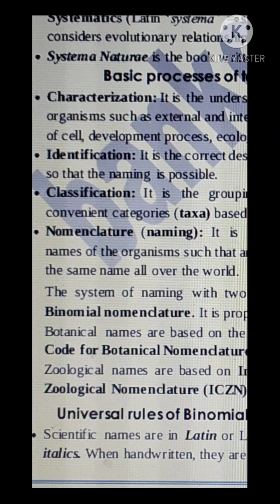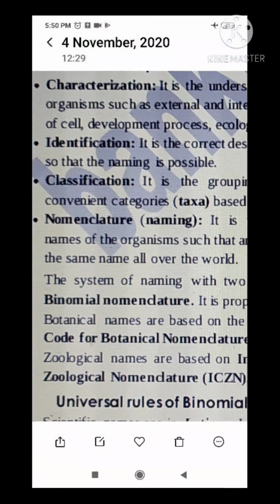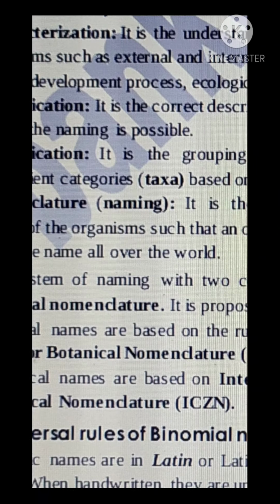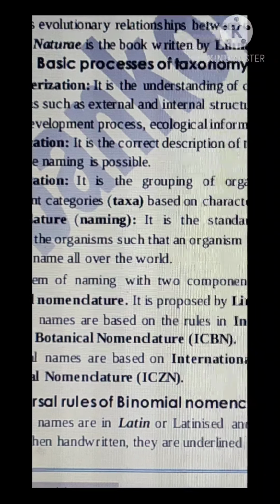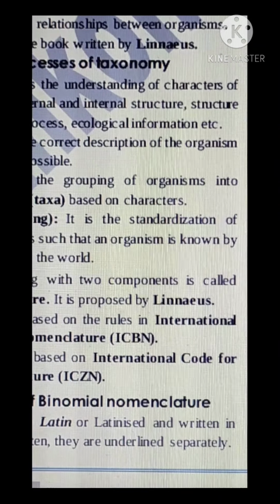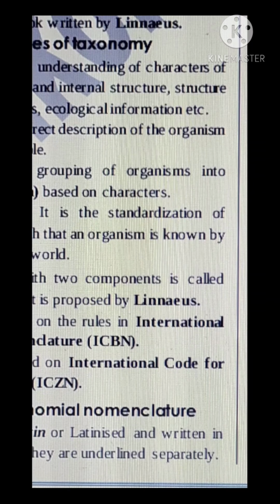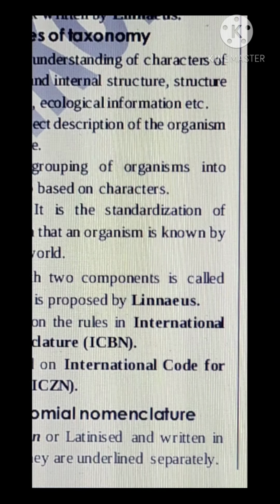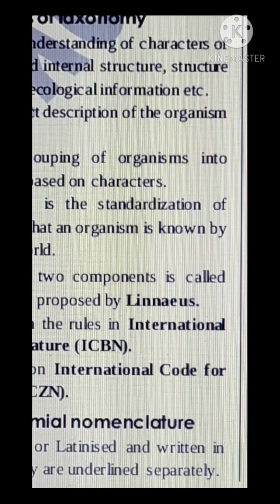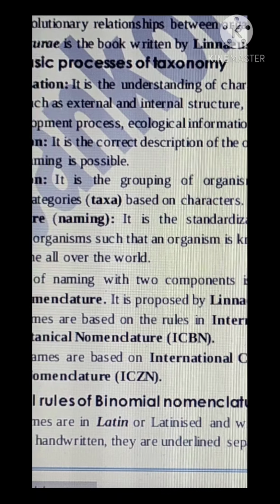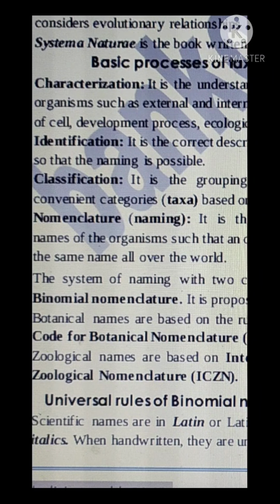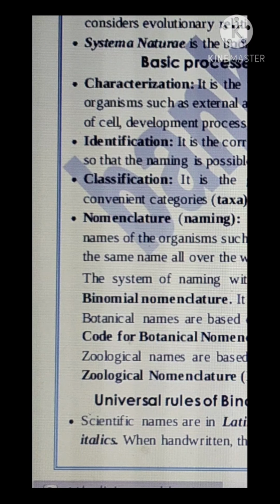And the system of naming was first proposed by scientist Carolus Linnaeus, or Carl Linnaeus, and he proposed naming in two parts.